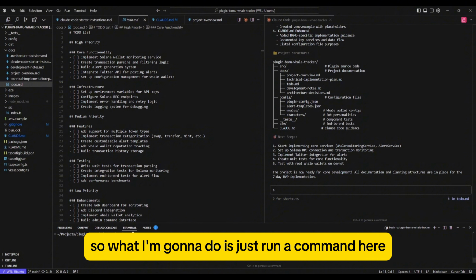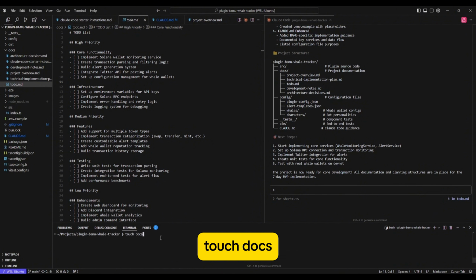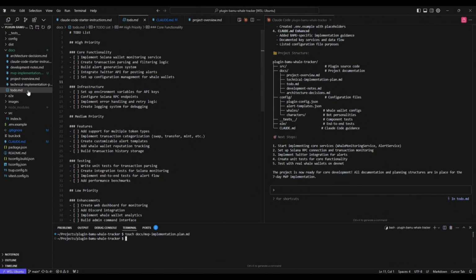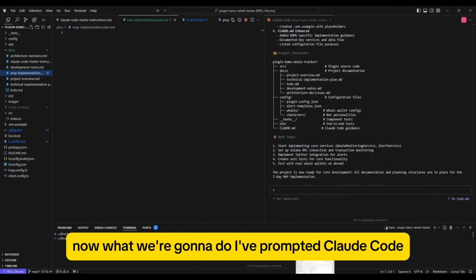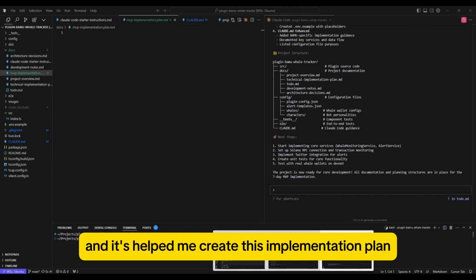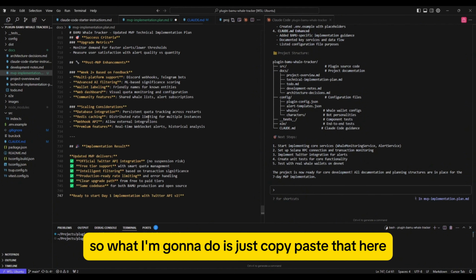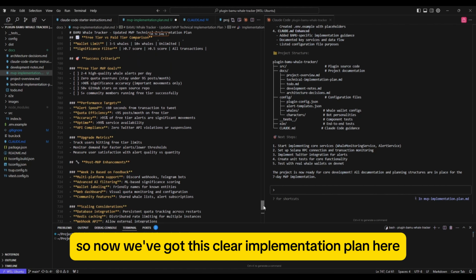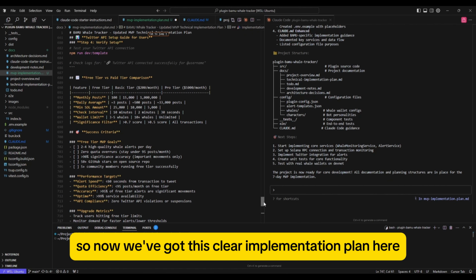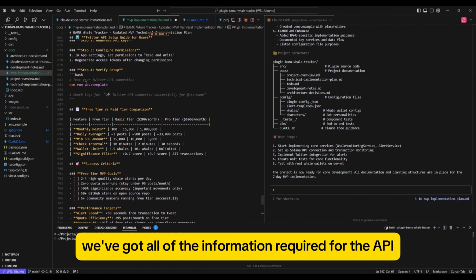So what I'm going to do is just run a command here, touch docs, let's call it MVP implementation plan. Now, I've prompted Claude Code and it's helped me create this implementation plan. So what I'm going to do is just copy paste that here. So now we've got this clear implementation plan here for the MVP. We've got all of the information required for the API.